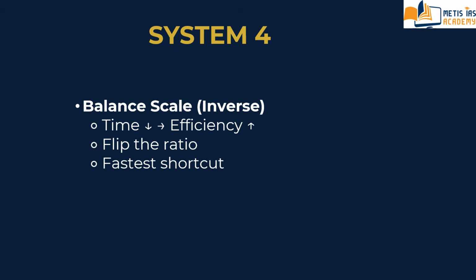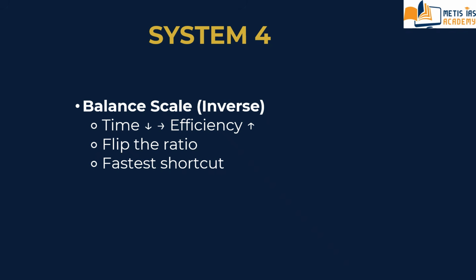Whenever two variables multiply to give a constant, use the flip ratio. It is the fastest shortcut in CSAT. And when time goes down, efficiency must go up, but the ratio is inverse. This is also something you have to remember in your mind.